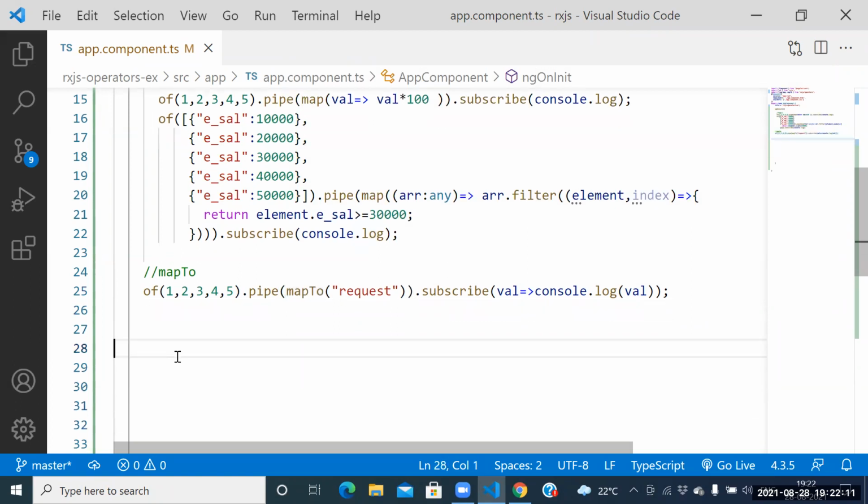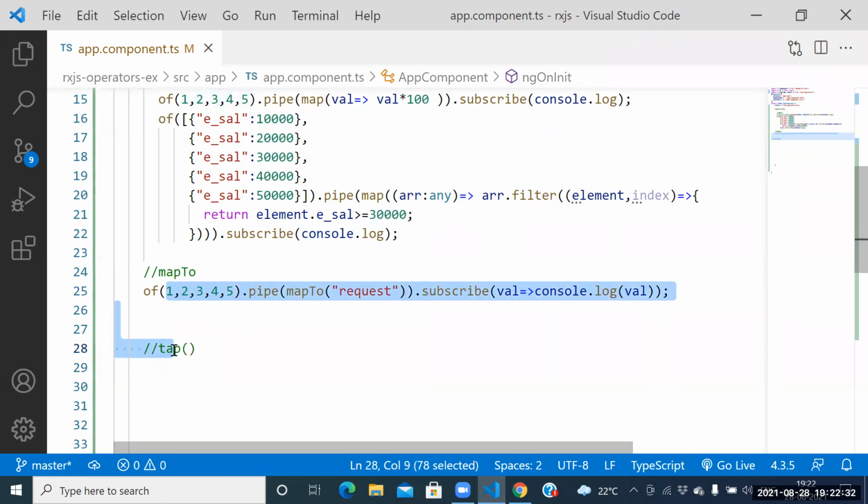Guys, can I go for another example? Yes, sir. Which example? Tap. To change the original value temporarily, not permanently, guys. To change the original value temporarily, we need to go for one operator. Which operator? The tap operator.